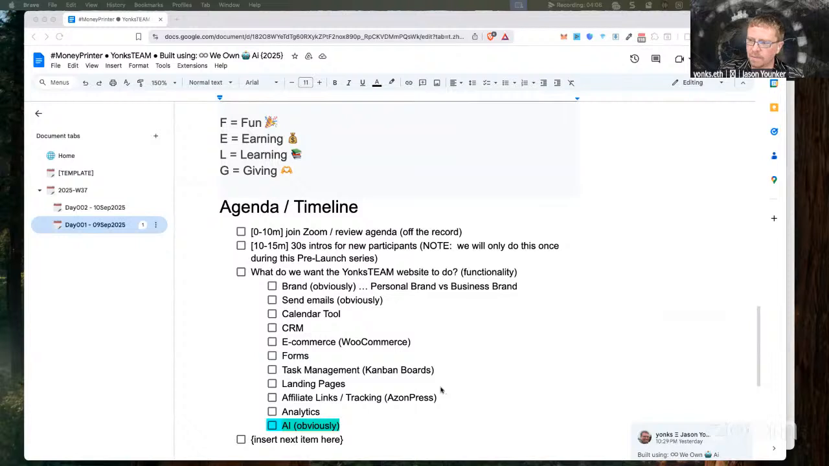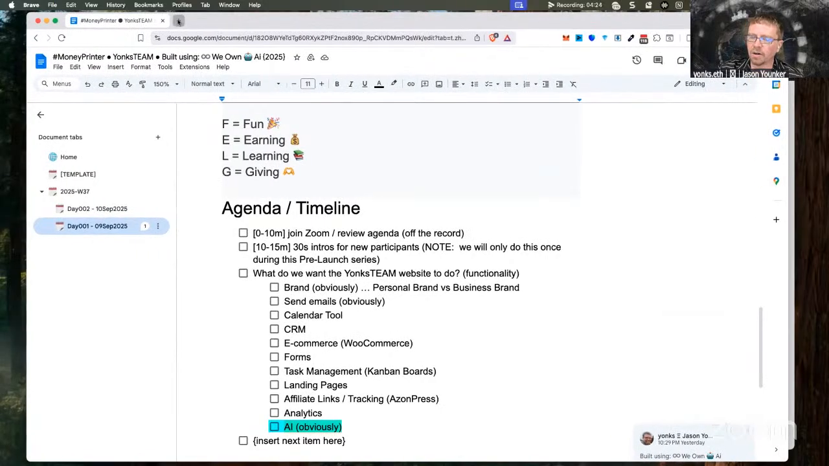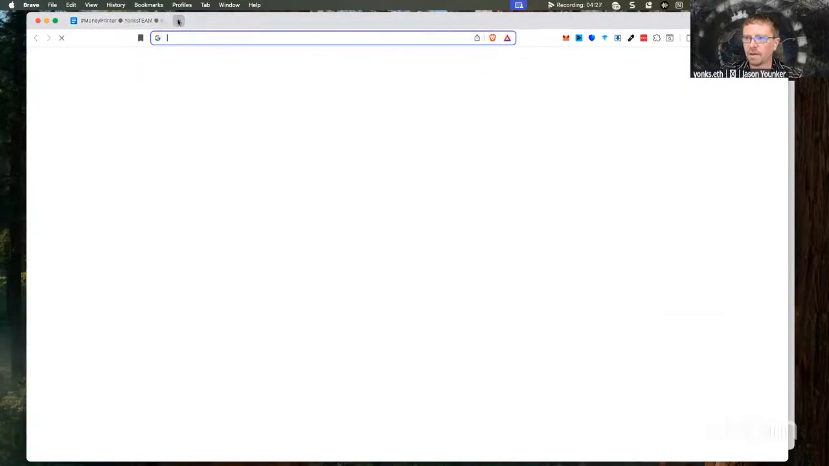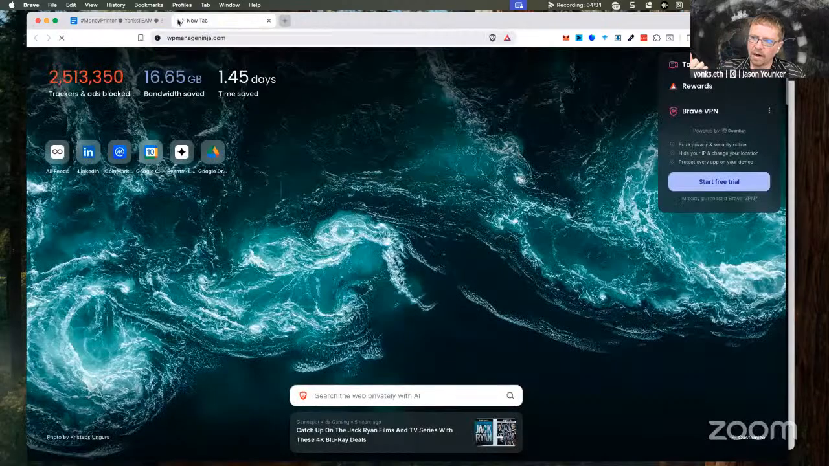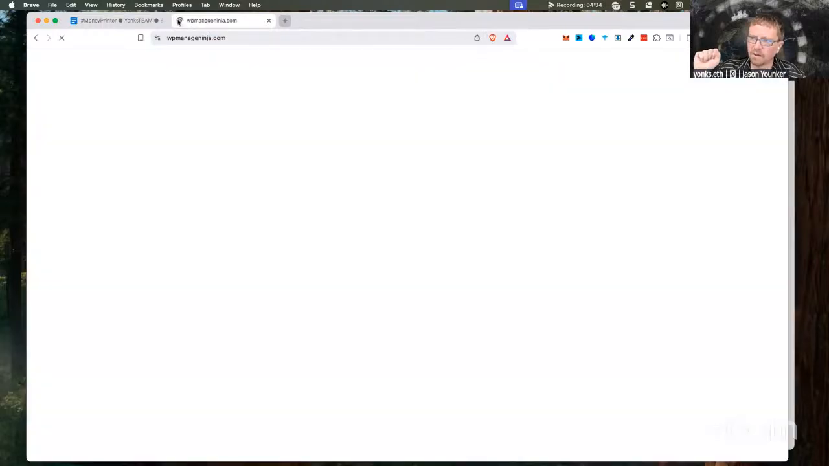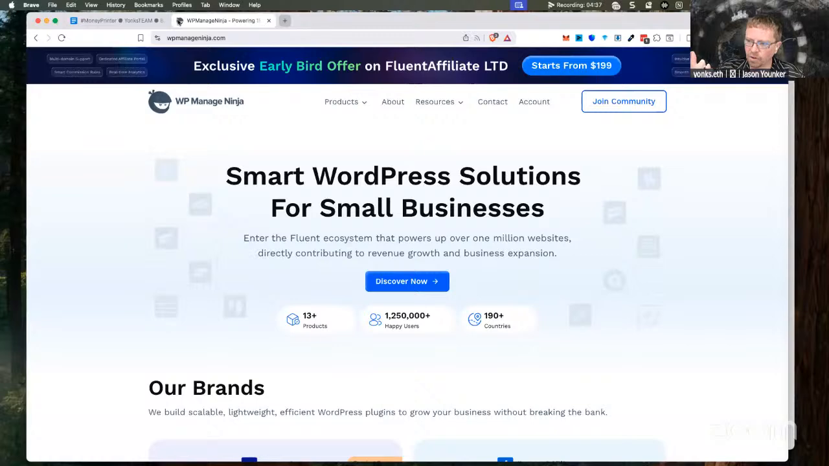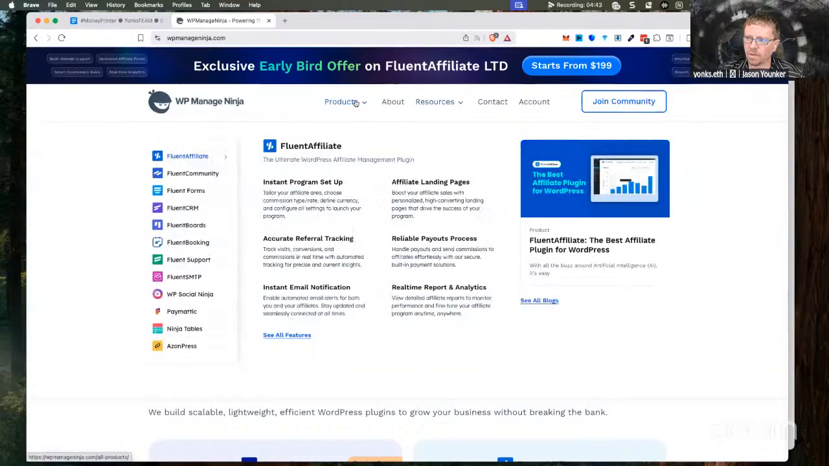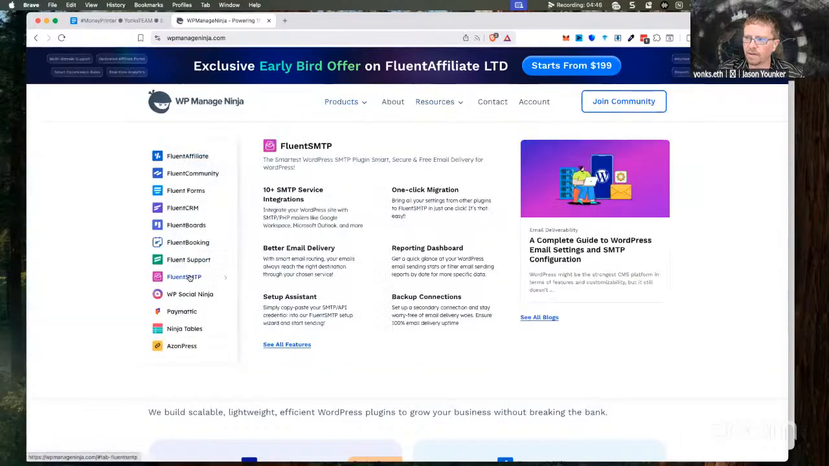So, send emails. One of the things that a lot of people aren't aware of is that there's a little bit of stuff that happens under the hood in order for email functionality to work. And one of the things that we're going to be talking about, and I'm actually going to go here real quick to wpmanageninja.com. This is the development team that has created a good portion of the WordPress plugins that we're going to use. And products, so one that we're going to be talking about here is Fluent SMTP.